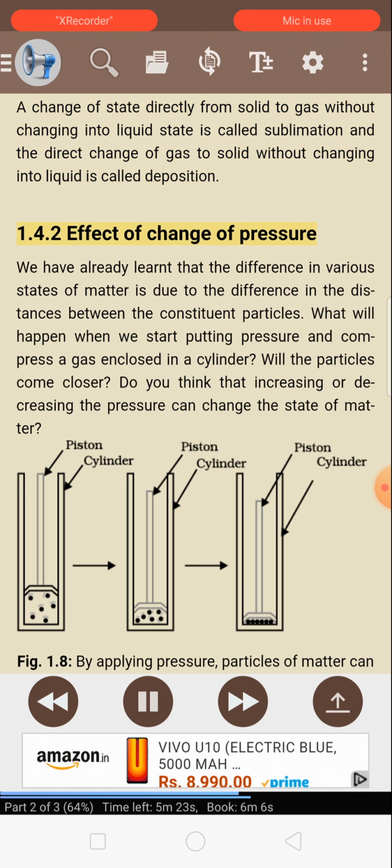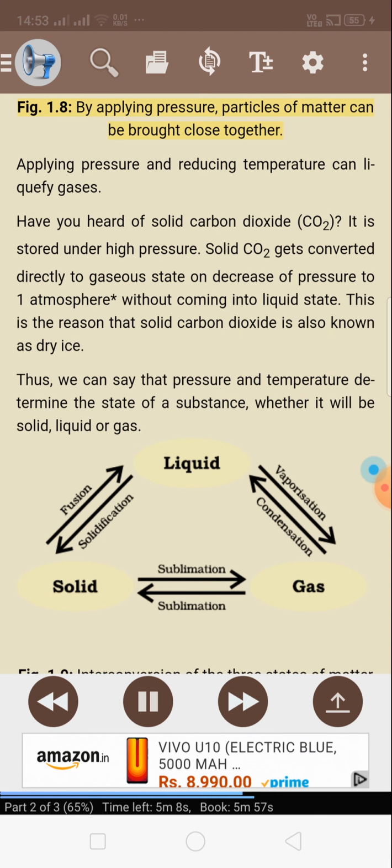1.4.2 Effect of change of pressure. We have already learned that the difference in various states of matter is due to the difference in the distances between the constituent particles. What will happen when we start putting pressure and compress a gas enclosed in a cylinder? Will the particles come closer? Do you think that increasing or decreasing the pressure can change the state of matter? Figure 1.8. By applying pressure, particles of matter can be brought close together. Applying pressure and reducing temperature can liquefy gases.